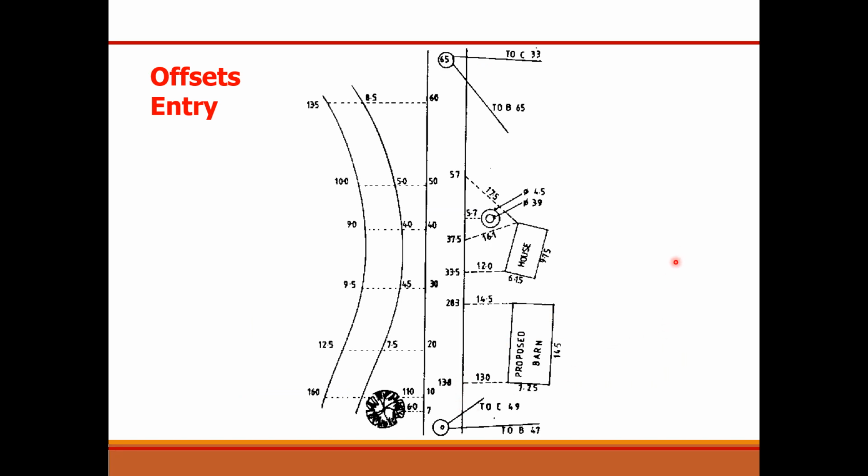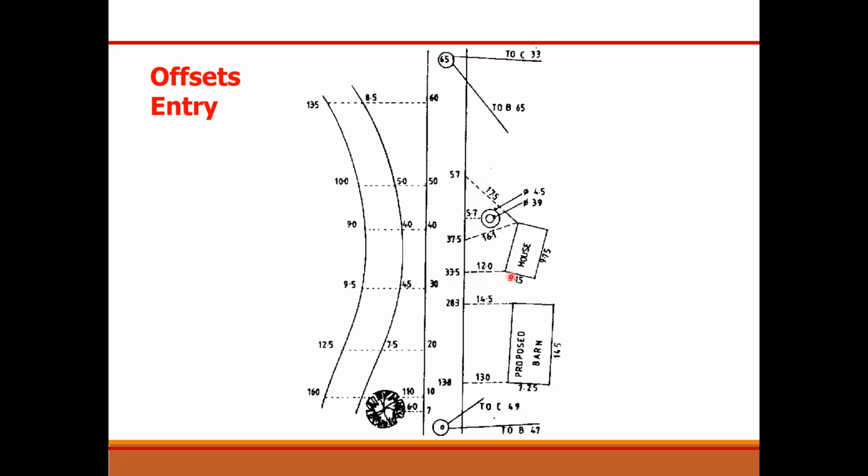In this way you will write down all the entries in the form of offsets and chainages. You will note down all these entries in your field book. You will also sketch in the field book as it is. This indicates the central line, or the baseline. It starts from 0 and goes up to 65 units. Here you can see at the left and the right of the main survey line, or the baseline, all the details are mentioned and offsets are taken to exactly locate the details.